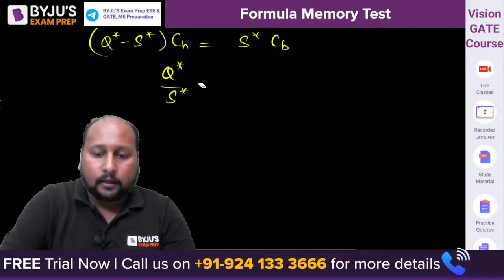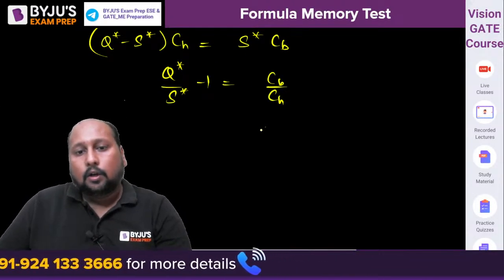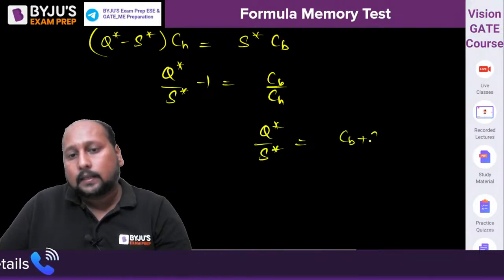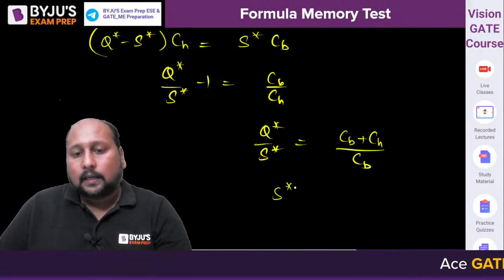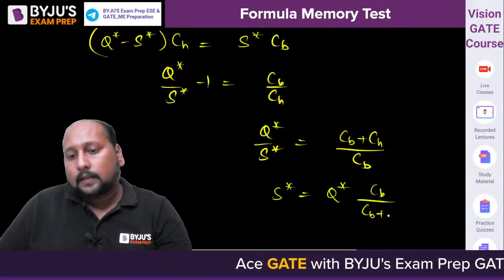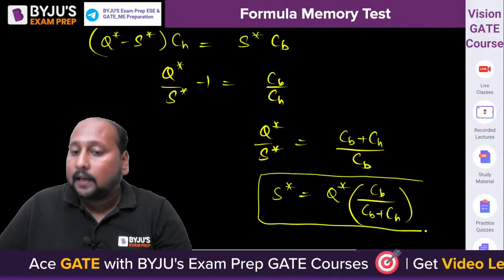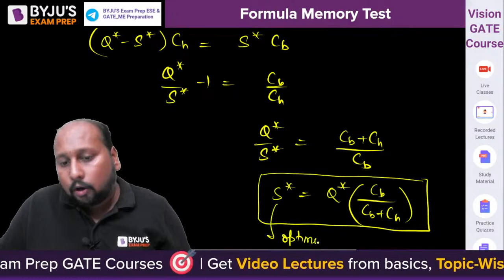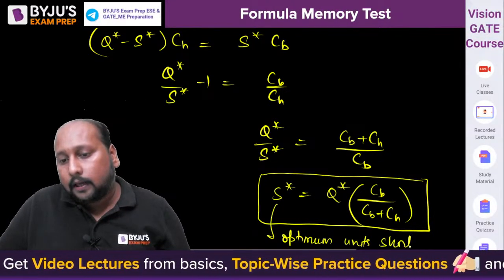Q star by S star is equal to CB plus CH by CB, right? So S star is equal to Q star into CB upon CB plus CH. So this is the optimum number of units being short. This is not what was asked in the question.